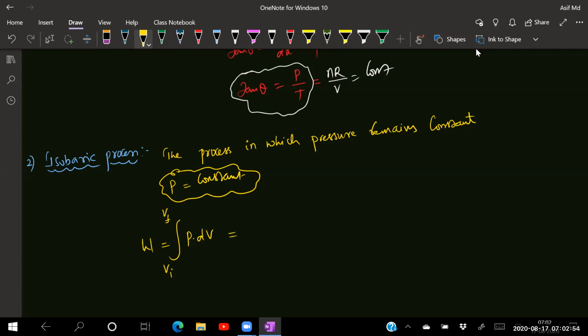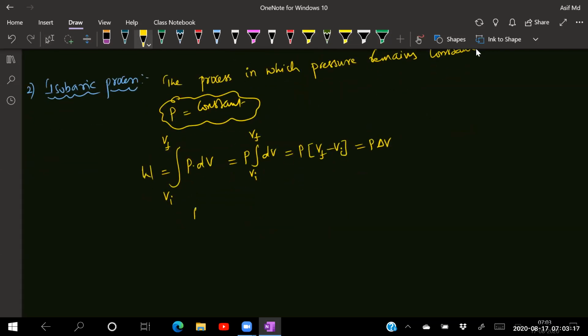So in this one P is constant, so bring it out. Integral of dV, from V initial to V final. That is equal to P. Integral of dV is nothing but V. Substituting the limits, V final minus V initial. So that will become P into delta V.